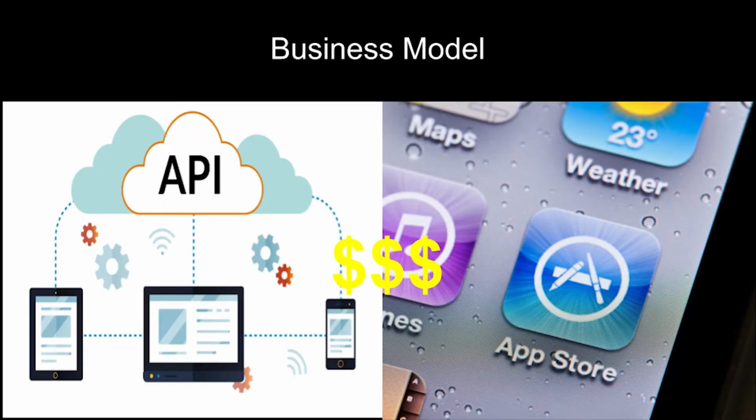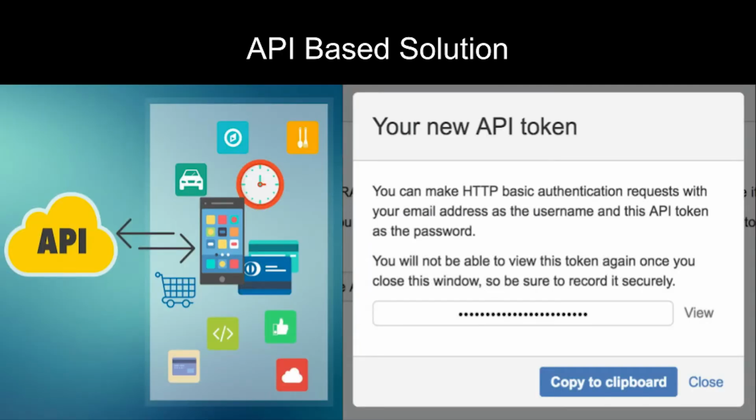We have two main ways of generating revenue, creating an API and creating an app. Let's talk about our API-based solution first. The API is mainly targeted towards corporations. The reason why corporations will use our API instead of creating their own algorithm is because creating an algorithm takes time and effort. The main way we'll be monetizing our API is by tokens. A token is basically telling you how many times you can call the API.